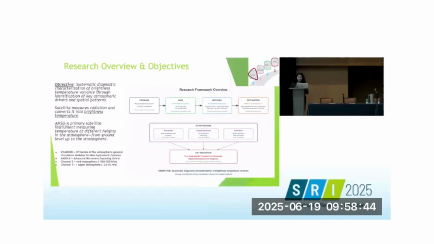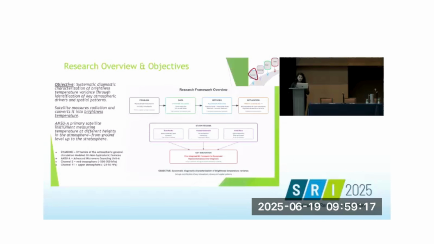So if you look at our research framework overview, you will see that the problem that we are trying to address is representativeness errors that are present in something called OSSEs. And OSSEs are observing system simulation experiments. I know I'm throwing a lot of acronyms at you, but I will be covering all of these in my upcoming slides. And the data that we use is high resolution data, and that is DIAMOND. It uses 1.5 kilometer resolution and it is spread across 181 vertical levels.